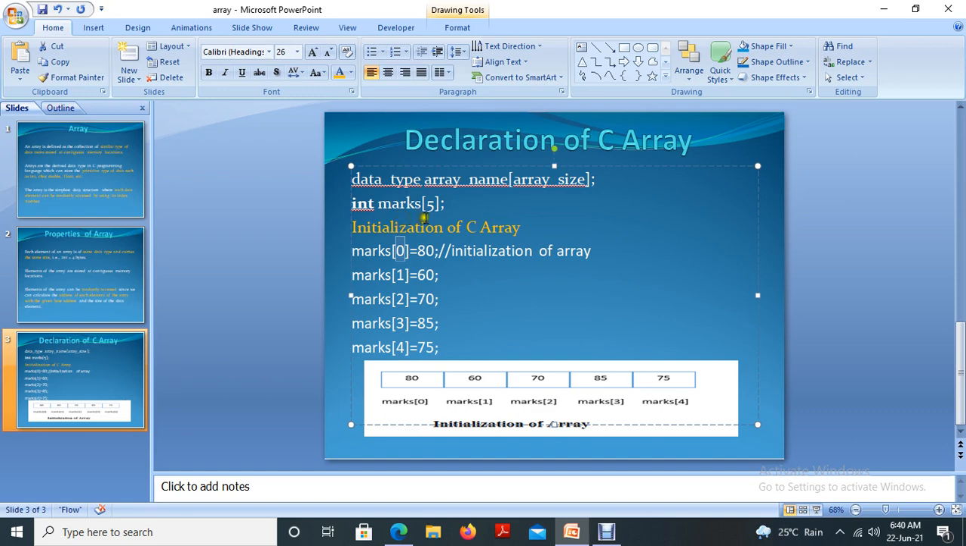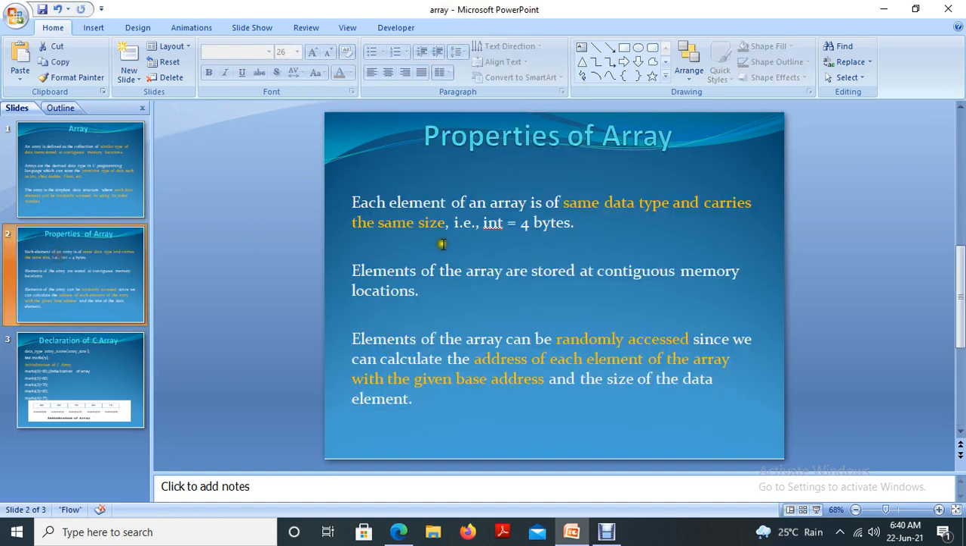If the size of the array is 10, if int marks[10], what's the meaning of that? This array can store up to 10 elements. The maximum size of the array is 10. That means the array can store up to 10 elements, and all those 10 elements should be integer elements. Marks starts from marks of 0, 1, 2, 3, 4 and up to 9. Listen, up to marks of 9. So that's the meaning of the second statement.